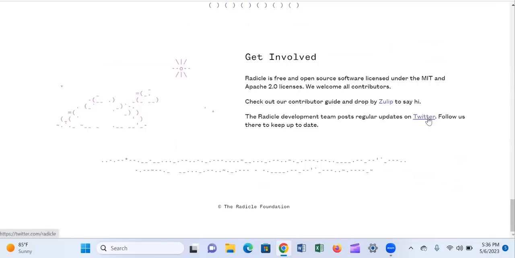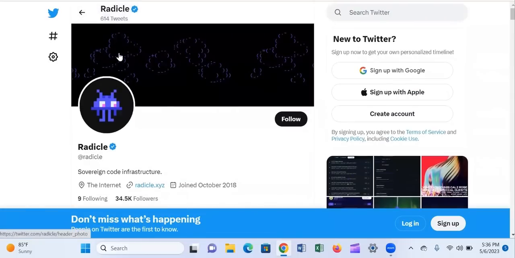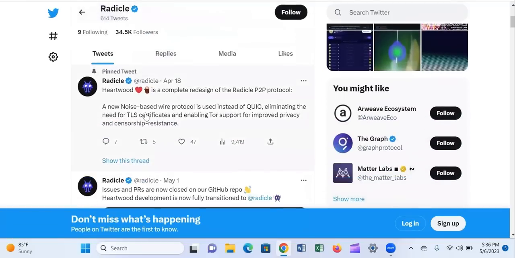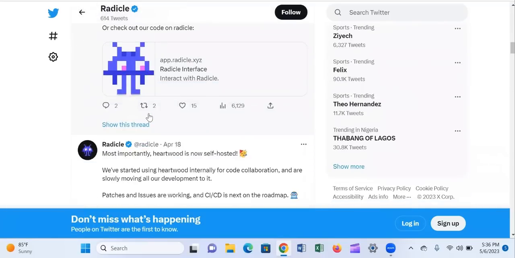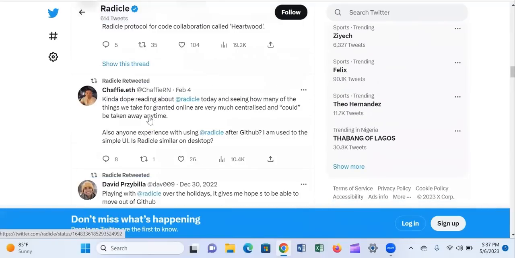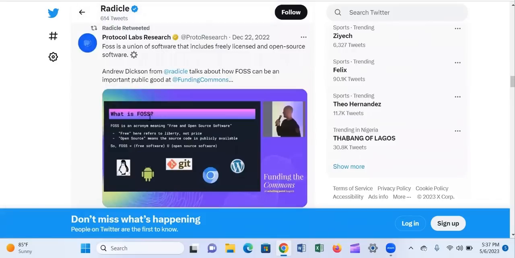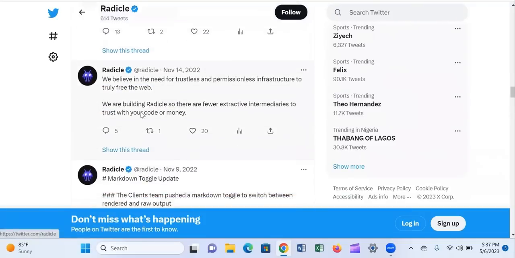You can just click on this Twitter link here, and it's going to take us to Twitter. Here you can see this is the Radicle handle on Twitter. They post a whole lot of updates about the developments in using Radicle. So you can follow them and be updated and get first-hand information about events. This is actually a project that is going to go places. So if we need more information from Radicle, you can always come here and get it.